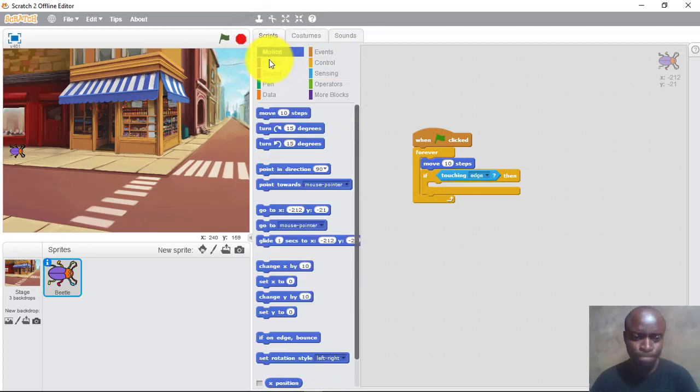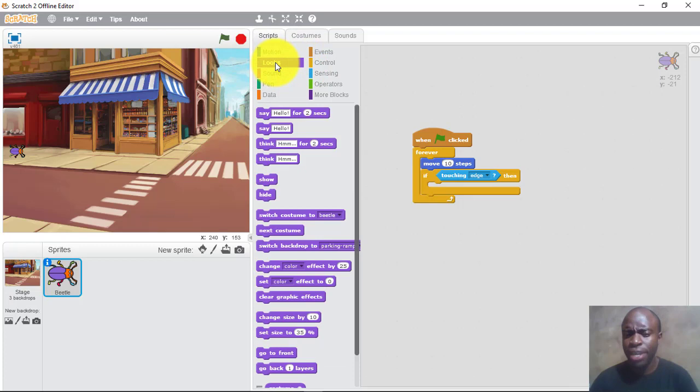not to motion. Really to motion? It has to be on the look. How do you know? I'm just guessing. Oh no, I'm not guessing. This thing is already written, so you just have to read and know, as I'm teaching you today. So don't worry, you are learning, so you are going to be fine. So I'm going to take it here. I'm saying touching edge, switch backdrop to another one. So I have to know the backdrop name so that I can change to another house.